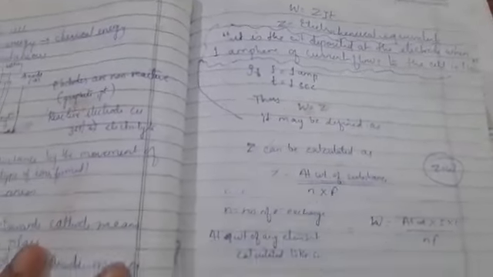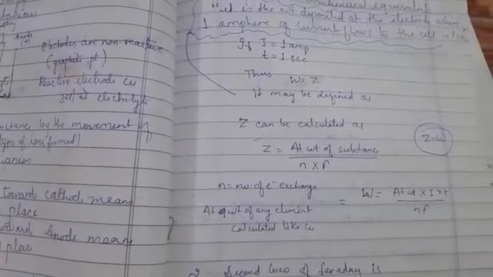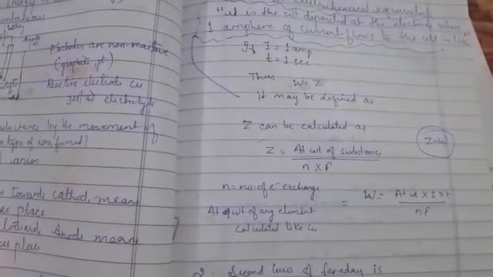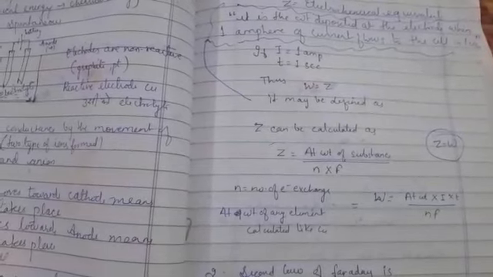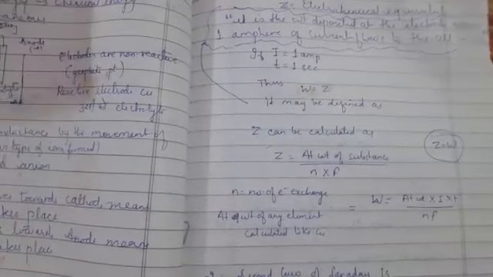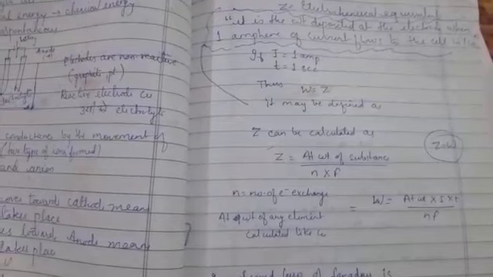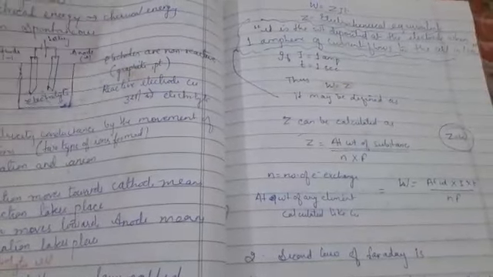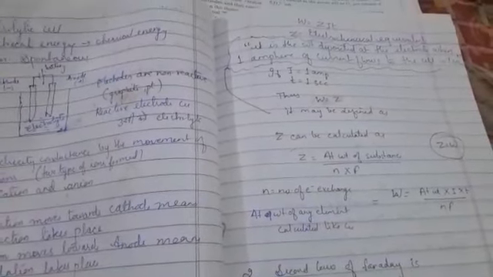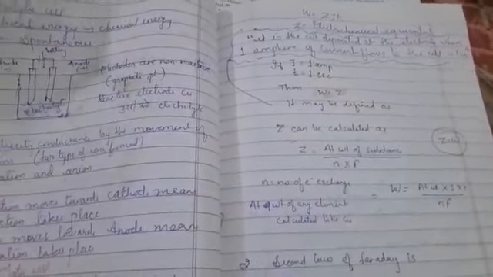This is the first law, and here Z can be calculated as the weight of the substance upon N into F, where N is the number of electrons exchanged. For copper, the number of electrons exchanged is 2. For silver, the number of electrons exchanged is 1. So whatever the number of electrons exchanged, you have to write in place of N, and F is Faraday's constant, that is 96500. This value you have to put. This is the first law.